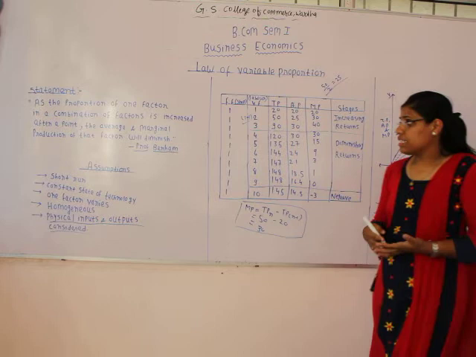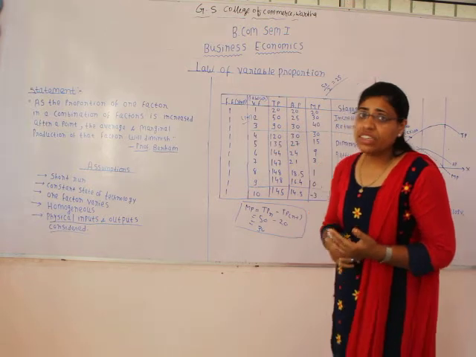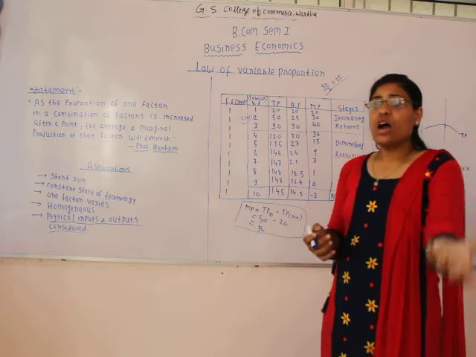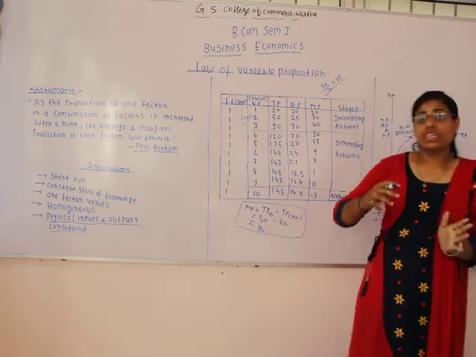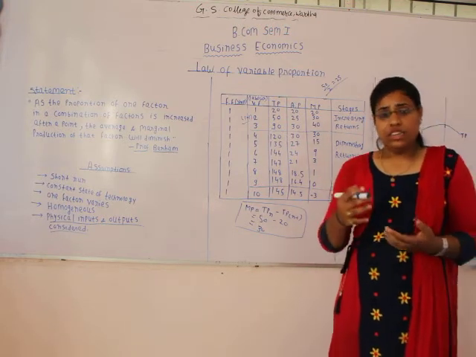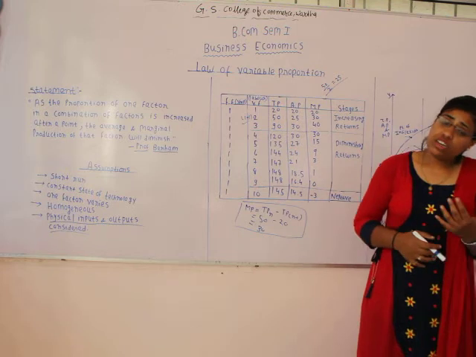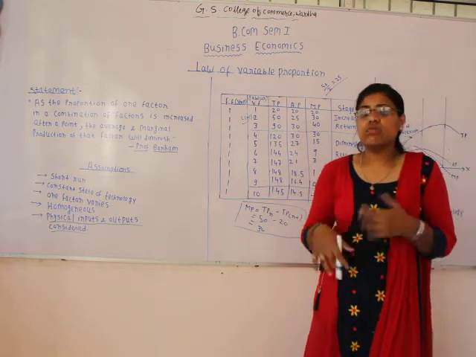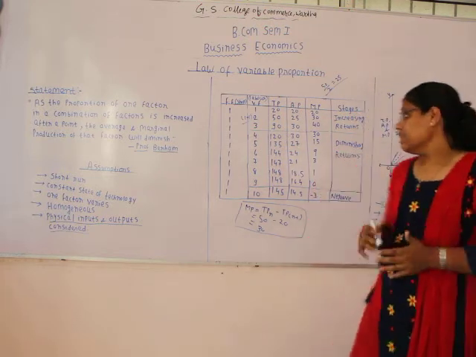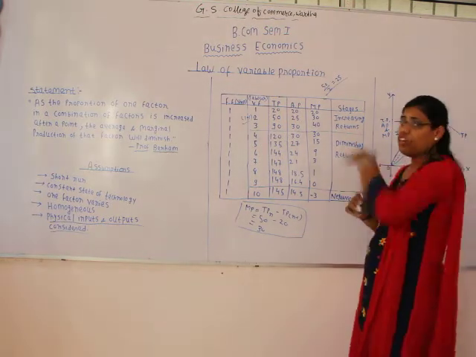So now what does the law say? The law says that when you are increasing the variable factor in the production process with some factors remaining fixed, the output that you are going to get due to increase in that variable factor would be increasing at the initial stage, and then on the later stages it will diminish. And even after getting the diminishing returns, if you continue to employ the variable factor, then you are going to get negative returns. That's what is being said by this law of variable proportion.